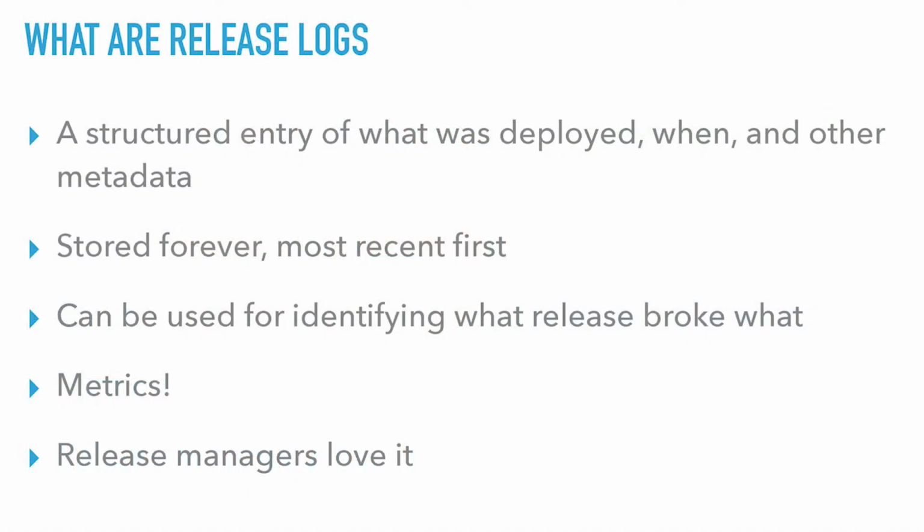Very simple, structured entry of what was deployed when, and maybe some other simple metadata, maybe a JIRA ticket that was associated with it. Stored forever, most recent first in our case, can be used for identifying what release broke what, which is something that anytime we deploy, sometimes something might break. So knowing what was just deployed is great. Metrics, so we can actually query, when do we deploy and when do things break? Who deploys the most? Give out maybe an Amazon gift card or something like that. And release managers love it, so you gotta have it.